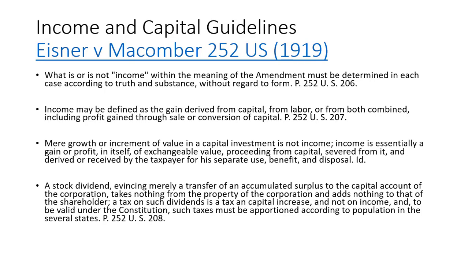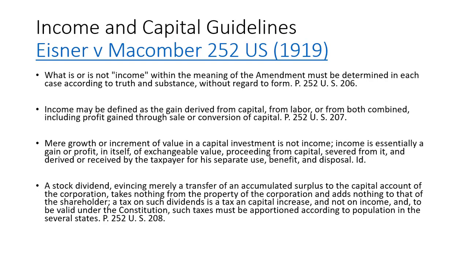Another guide is based on the Eisner versus Macomber case. The first bullet says what is or is not income within the meaning of the amendment must be determined in each case according to truth and substance, without regard to form, 252 US 206. So that's actually the guideline. Now, what is the truth and substance?